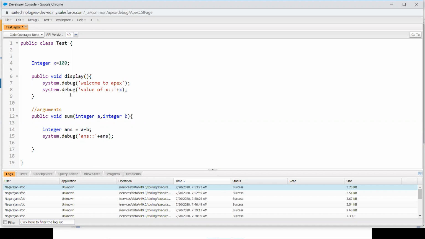So just to compare the previous function display and this function sum: the difference between these two is that in the display function, you haven't passed any arguments. Here you can pass arguments. Okay, so the ultimate point is this argument is an optional one. You can write a function without argument, or you can write a function with argument. It depends on your requirement.